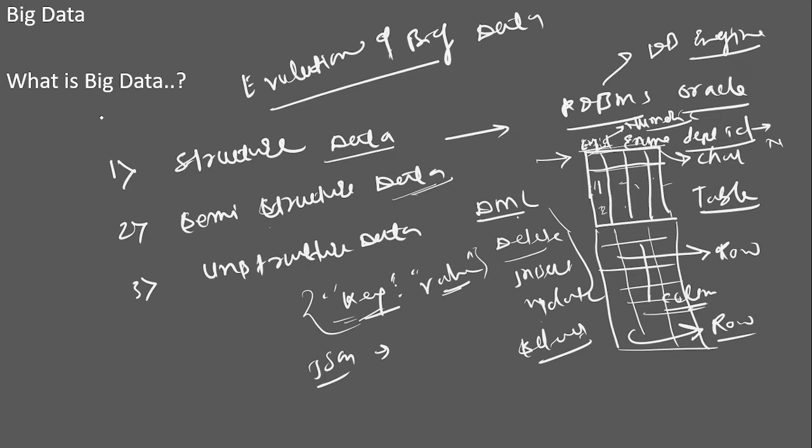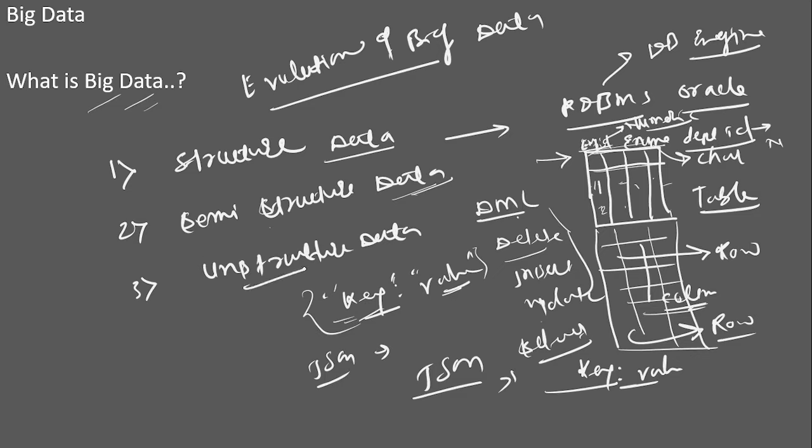First of all, today we will be discussing big data. Basically, what is big data? I'm just trying to make you understand what data types there are. What are the types of data? Structured data, semi-structured data. Semi-structured data means your JSON file. You open the JSON file, and it stores the values in key and value format. You know the dictionary, right?